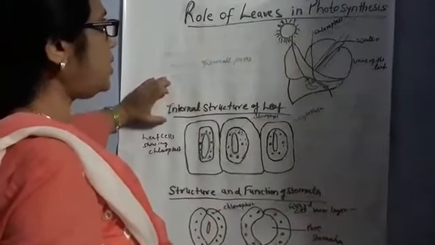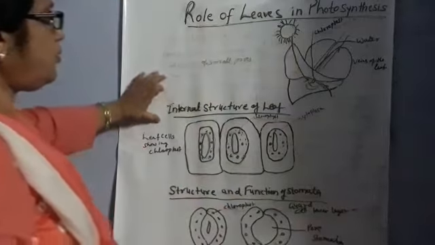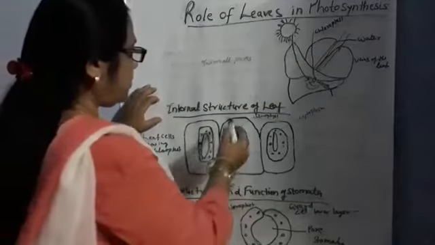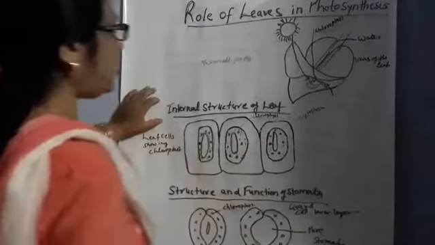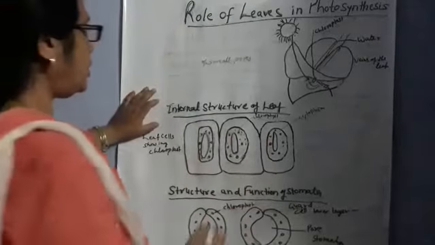Now the internal structure of the leaves. A leaf has a transparent layer on the topmost outer side.